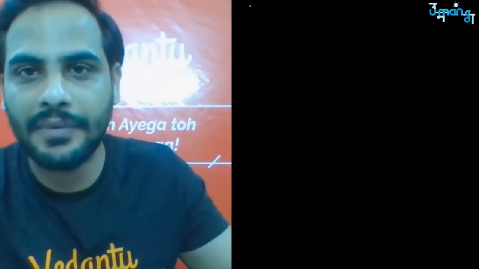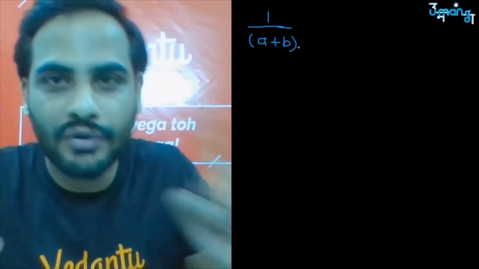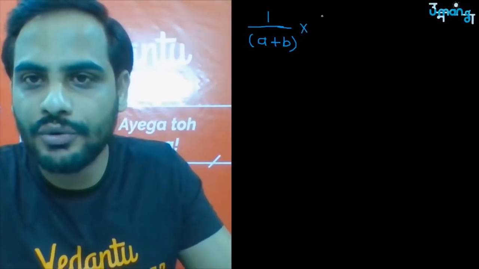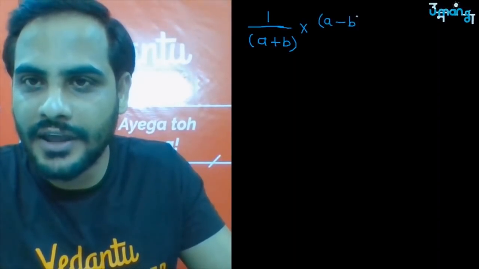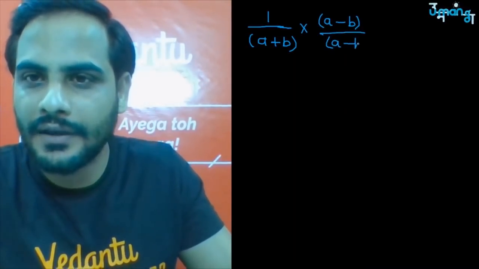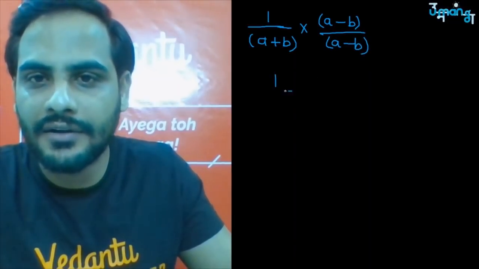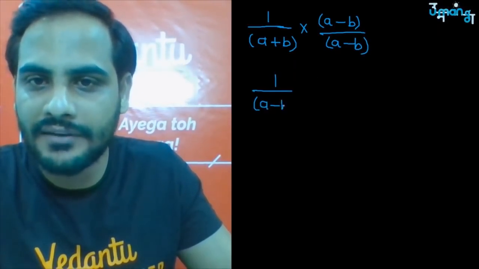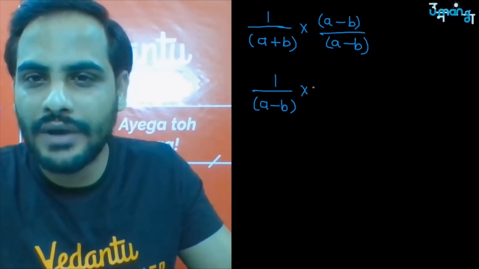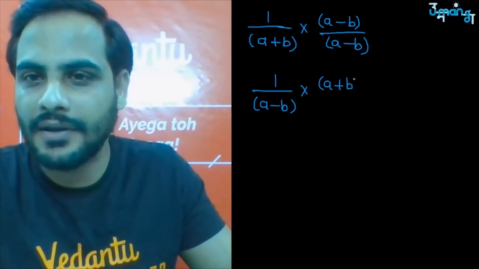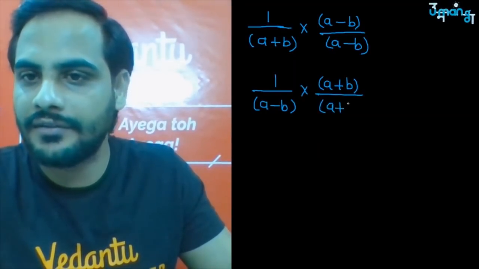So for example, if I have something in the denominator, let us say 1 by a plus root b, or suppose something in the form of a plus b in the denominator. To rationalize it, what will you do? You will multiply it with a minus b. And similarly, in the opposite sense, if I have a minus b here, then I will multiply with a plus b. As simple as this. Got it?